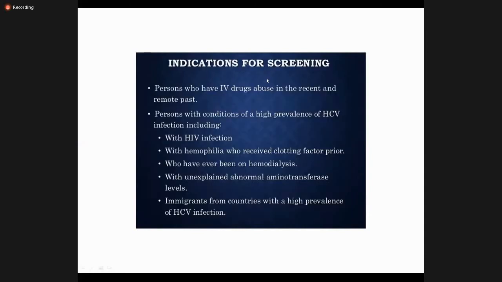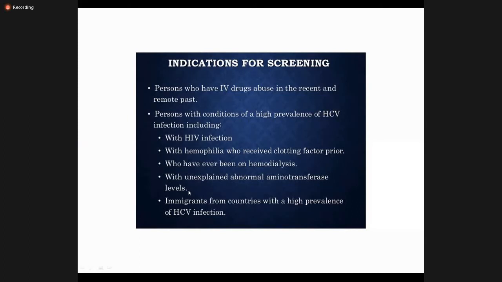So indications of screening. Whom should we test for hepatitis C? Persons who are IV drug abusers, persons with conditions of high prevalence like HIV. Every HIV patient should be tested for hepatitis C. Also those with hemophilia who are receiving blood products, those who have been on dialysis, and those with unexplained abnormal LFTs.